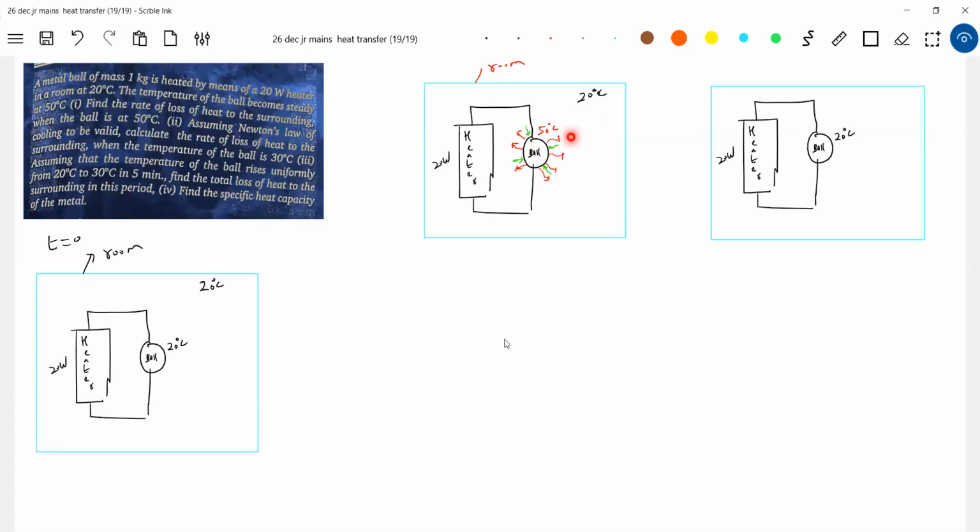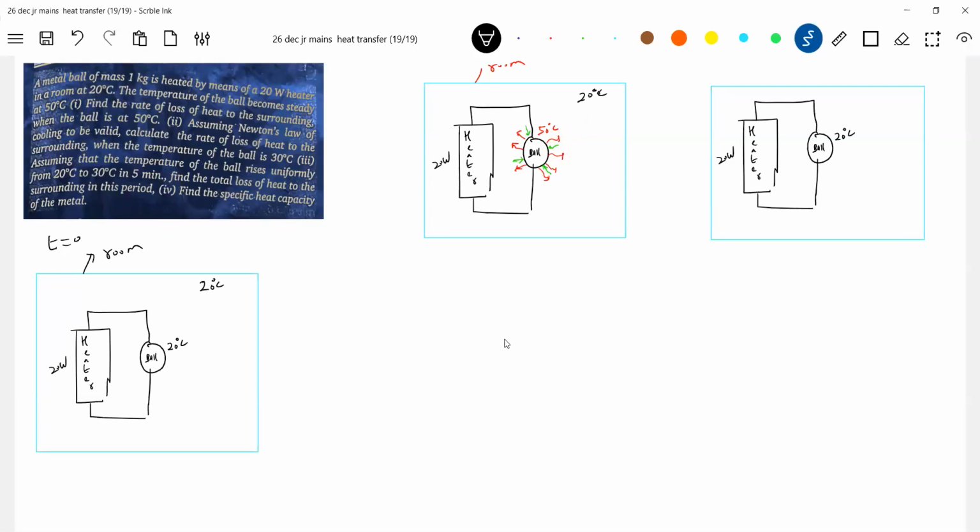But the resultant power radiated should be how much? 20 watt only. Then only the temperature can be constant. Able to get this particular point? The ball will be emitting and also absorbing, giving out energy and also absorbing. But the resultant should be equal to how much? 20 joules per second. So that's what happens here.